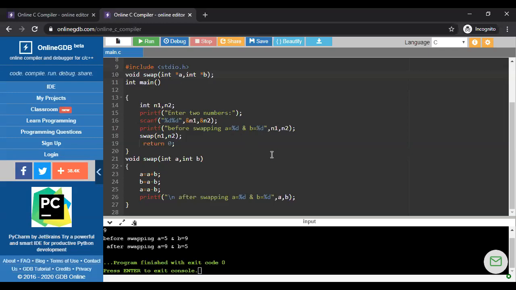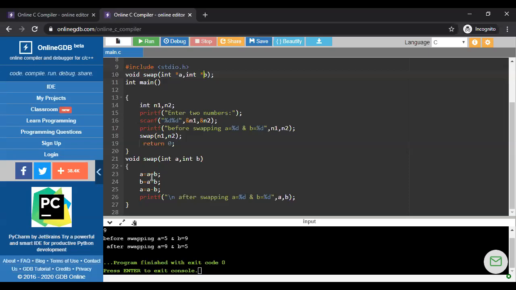Otherwise, star A doesn't hold any address of N1, because if we don't create any relation between these two, in case of pointer variable, it doesn't hold any address of N1. So indirectly we say that it doesn't hold any value for N1. But in function definition, we work with star A and star B. In the function definition part, we don't write N1 and N2. So we have to specify which address is actually held by star A and star B. So we have to create the relation between star A and star B to N1 and N2.